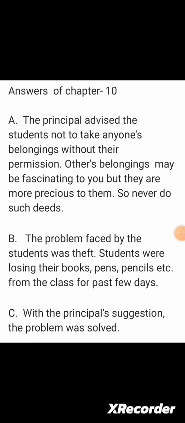Third, how was the problem solved? With the principal's suggestions. Students went to the principal's office and complained to the principal that they were having the issue of losing their belongings. Then the principal made a suggestion, and the problem was solved.